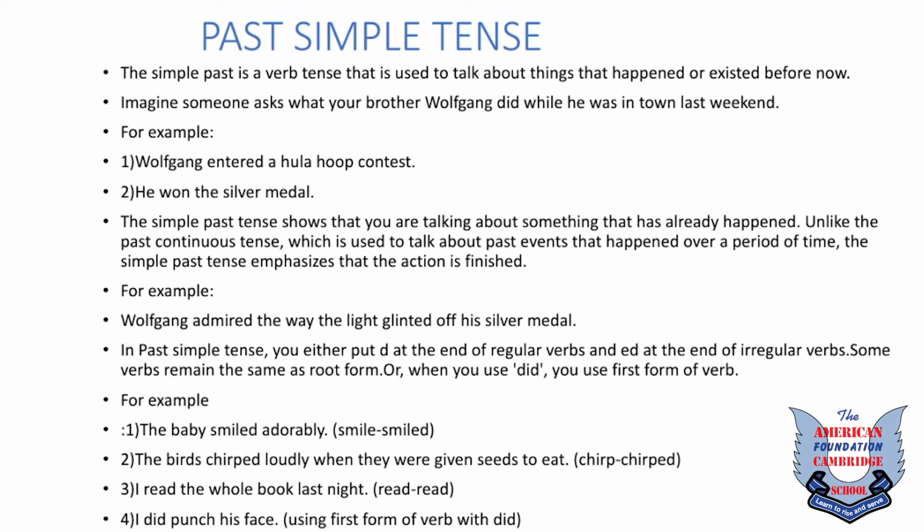Number 2. The birds chirped loudly when they were given seeds to eat. Chirp is a regular verb and chirped is the past tense of it. Number 3. I read the whole book last night. In this, the root form is read and the second form is read, but the spellings are the same. Number 4. I did punch his face. In this sentence, we are using the first form of the verb with did.